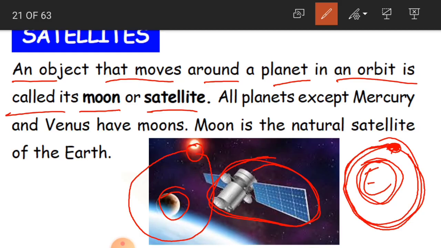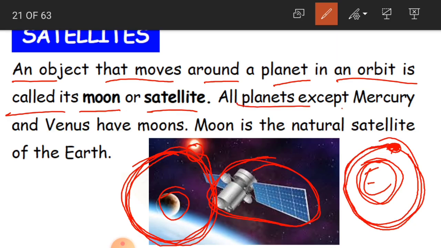Clear what the difference is? So what is our natural satellite? The moon, which revolves around our planet Earth.